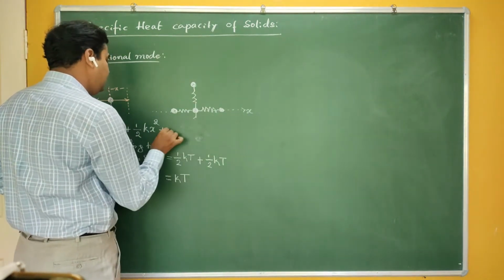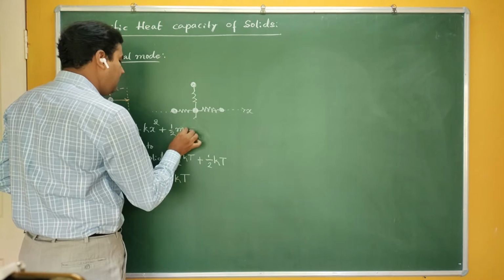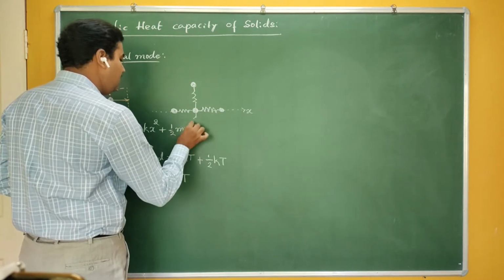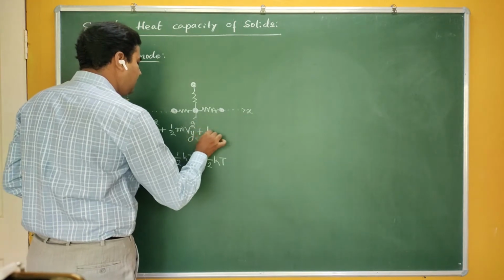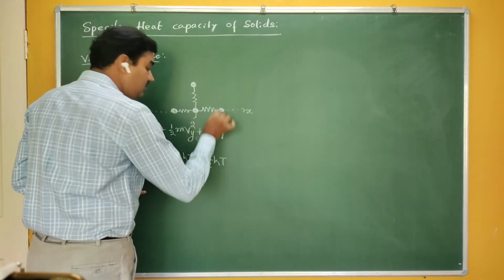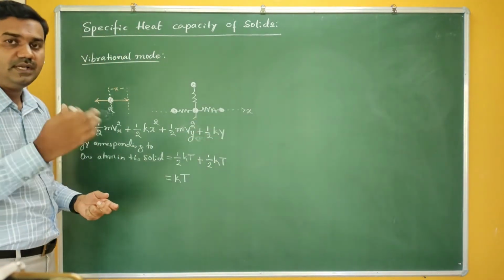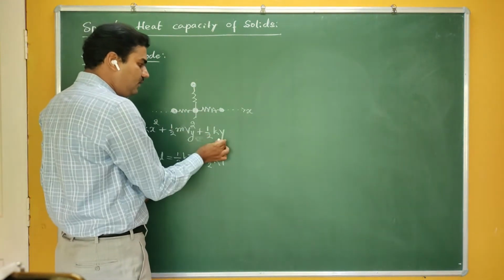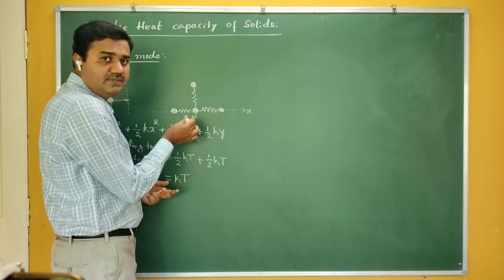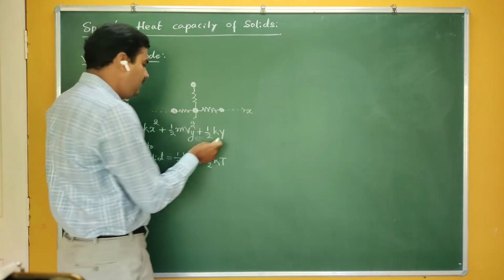Again I can write half m v squared. If the velocity is along the y-axis, then you write half m vy squared plus half k y squared, where y represents the distance of the atom from its equilibrium position.